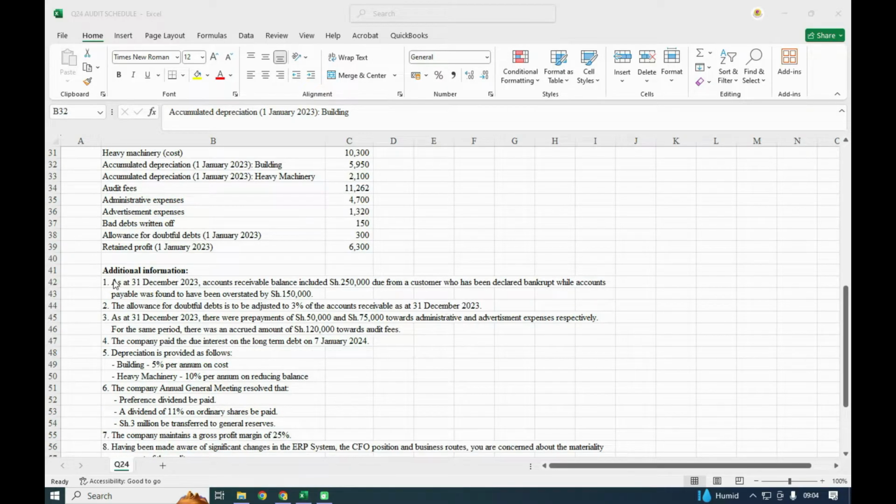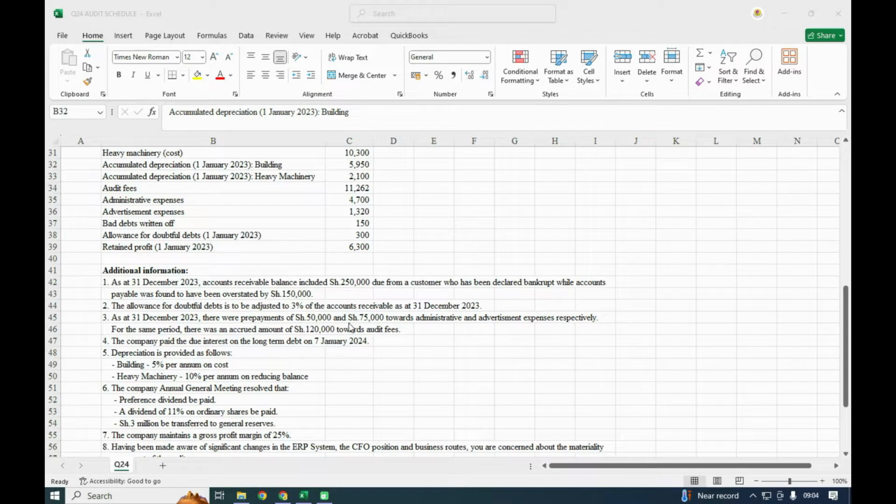Additionally, as at 31st December 2023, accounts receivable balance included 250 due from a customer who has been declared bankrupt, while accounts payable were found to have been overstated by 150,000. The allowance for doubtful debt is to be adjusted to 3% of the accounts receivable as at that date.